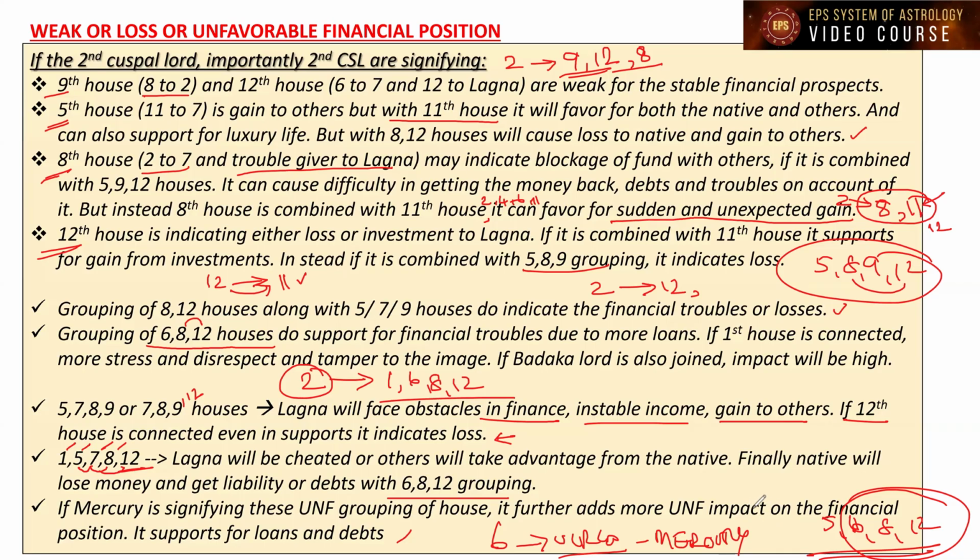So if 6 is connected to the 8th and 12th houses, then it is going to cause more trouble. Otherwise, it is not a problem. That we have to keep in mind. So if Mercury is also playing a role, then we need to be careful. That's what I'm trying to say here. I think you are able to understand. Now let us go to the next slide.